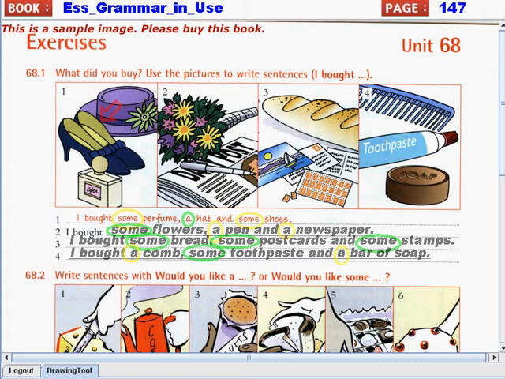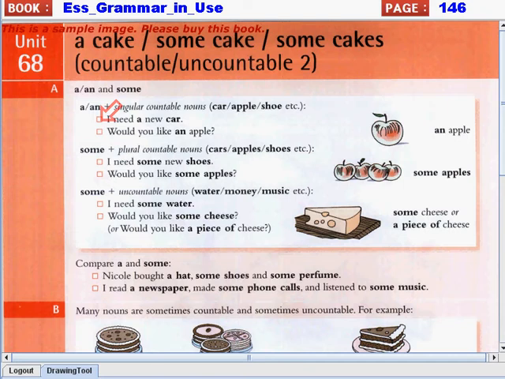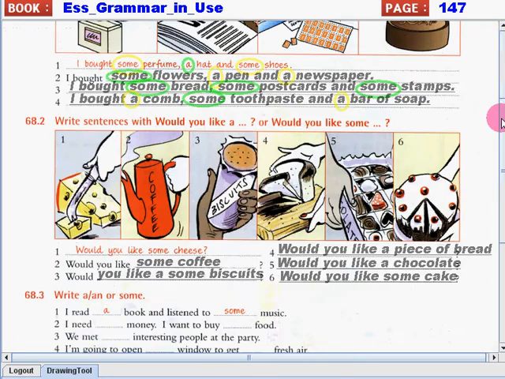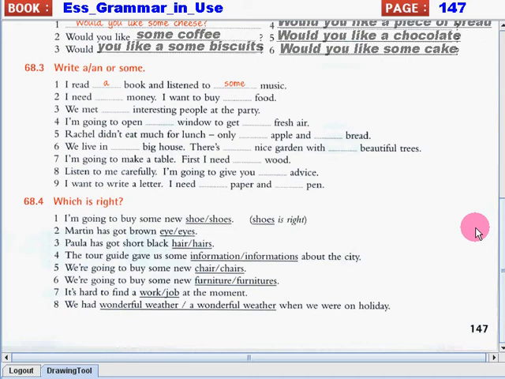Today we will continue answering the exercises on Unit 68. Again, Unit 68 is about countable and uncountable nouns. Let's go on to the last two exercises on this page.